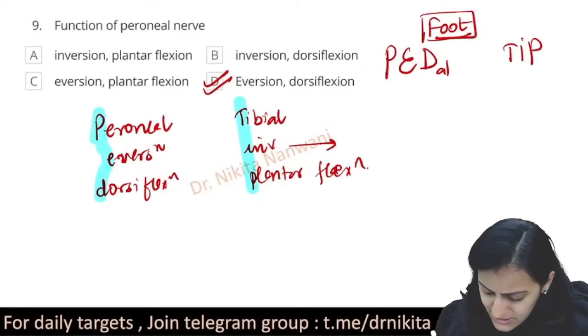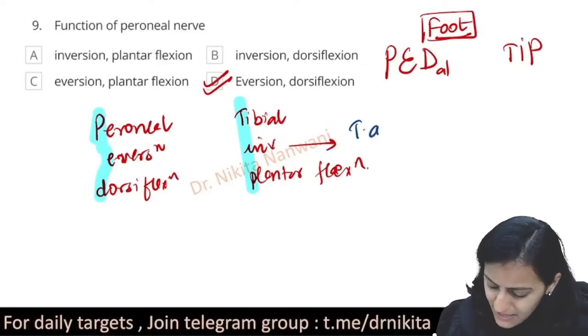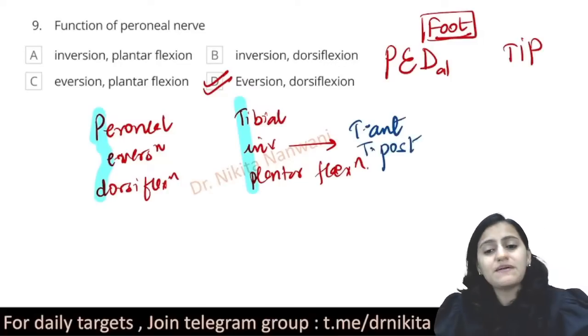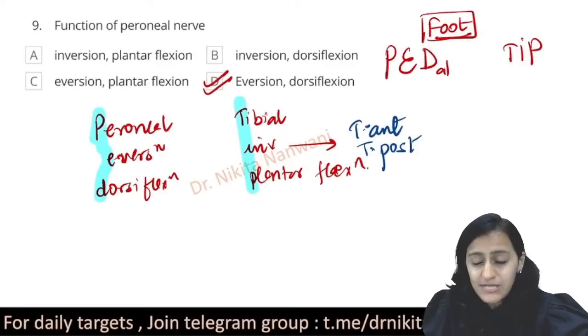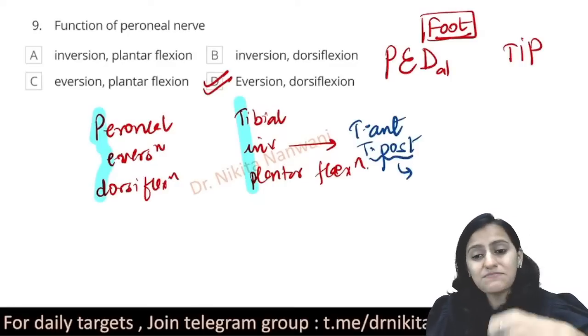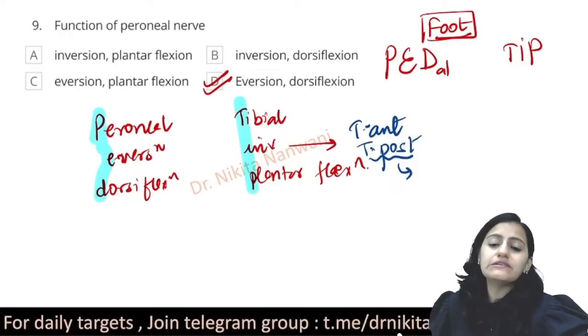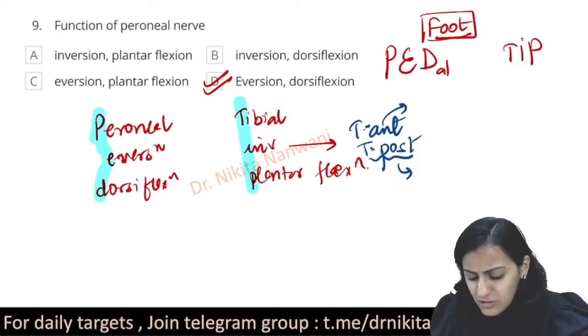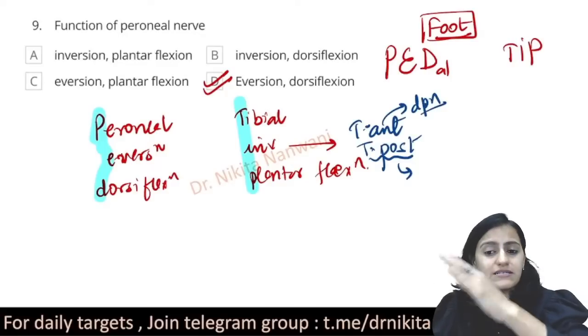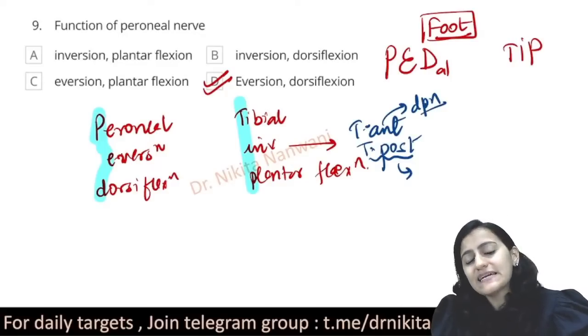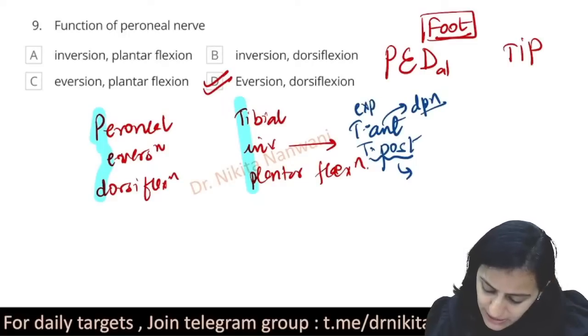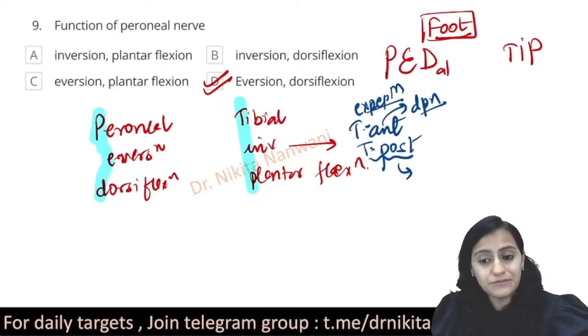Which muscles cause the inversion? It is the tibialis anterior and the tibialis posterior. So this is an exception here, that tibialis posterior, even though supplied by the peroneal nerve, tibialis anterior, even though supplied by the deep peroneal nerve, it is the nerve of the anterior compartment. It is doing inversion. Okay, this is an exception here.